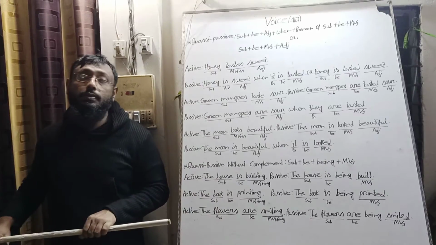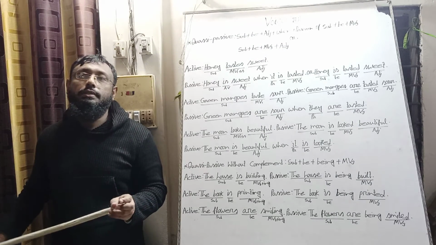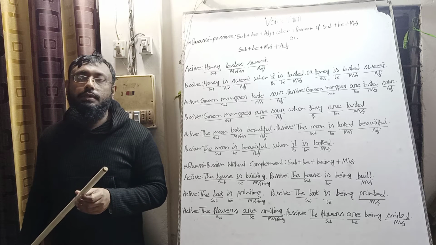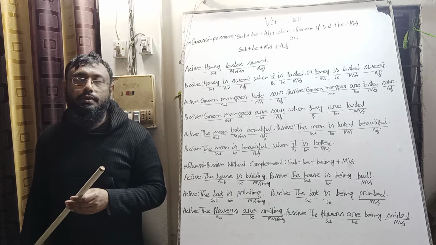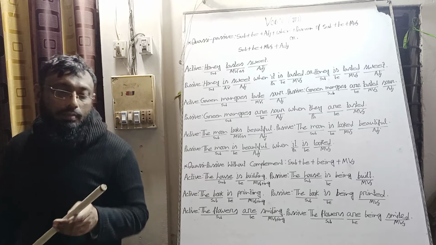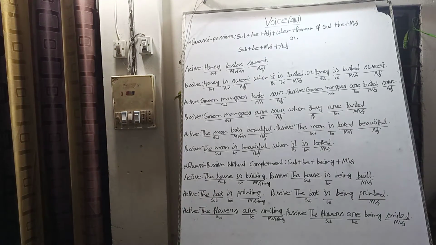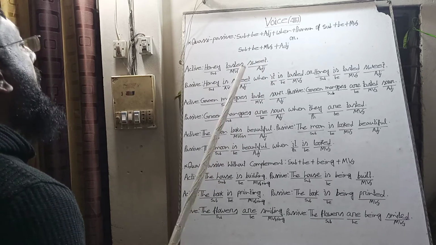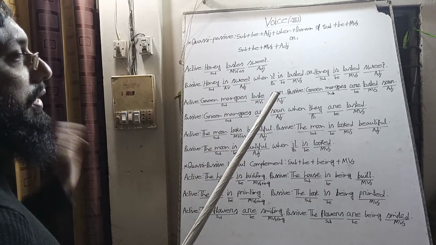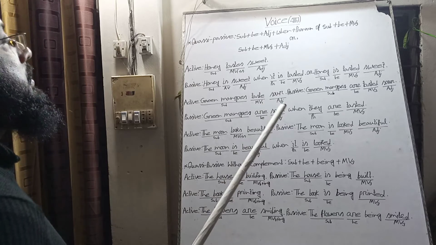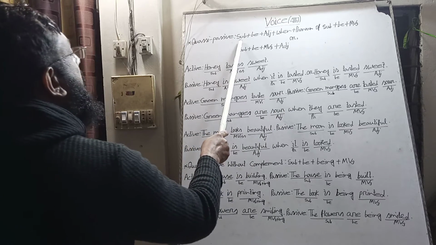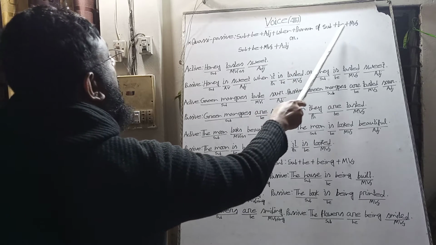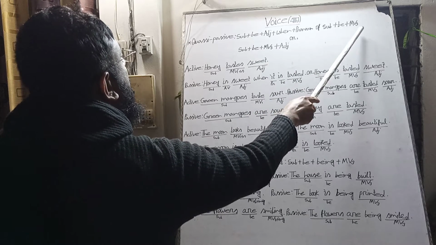My dear friends, today we will discuss some rules of voice, especially in English, part 5. Look at the board, please. When we find any quasi-passive, we can change from active to passive in two ways. Rule 1: subject plus be plus adjective plus when, the pronoun of the subject plus be verb plus past participle